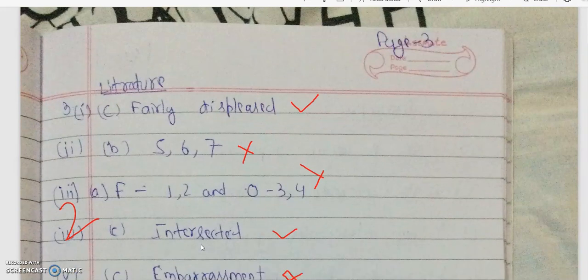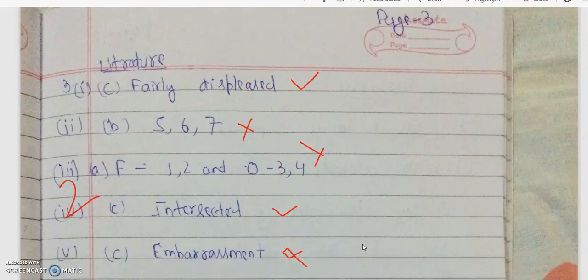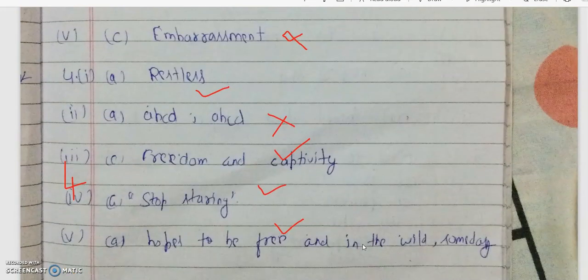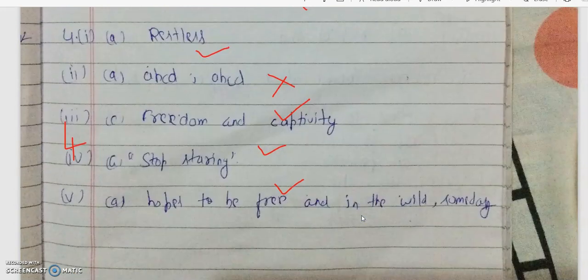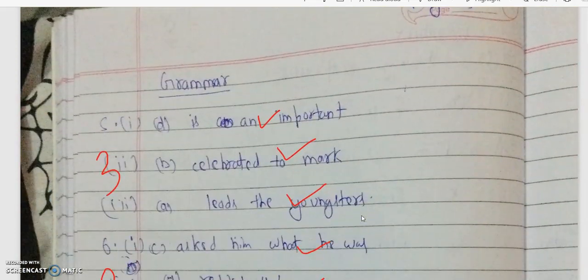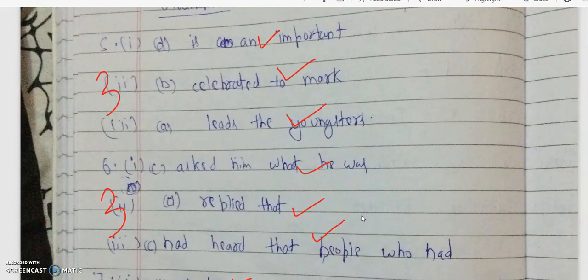Proceeding further, you see the spelling of literature is incorrect. Here the question number has appeared, the sub question number is also there, the literal option has also appeared, and the answer is also written. Kindly give suggestions. Quite a number of marks have been lost in this, which I believe is prose, and 1 mark has been lost in the poem also. So give suggestions on how the candidate can improve in MCQs for reading, prose and poem.